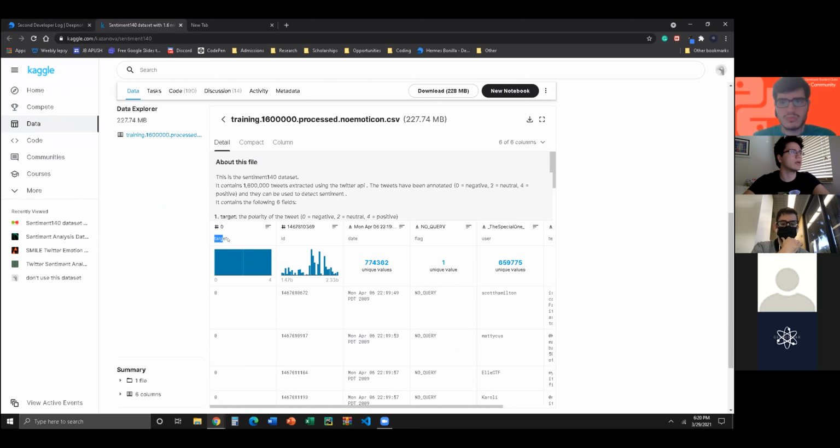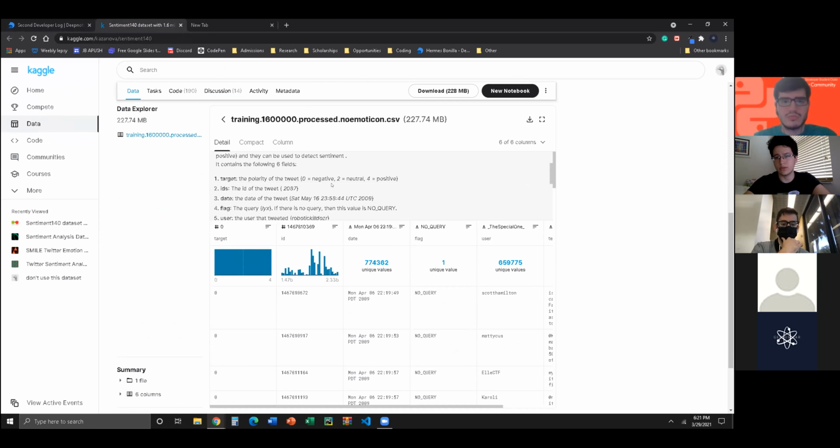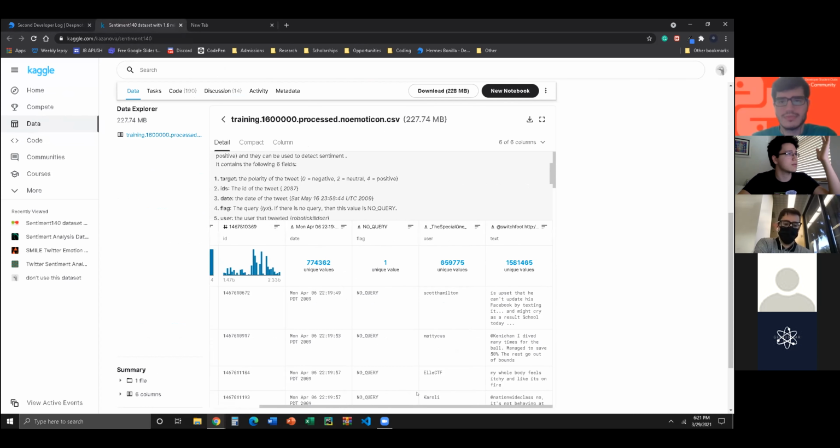But here they have the target, which is the polarity of the tweet. So 0 is negative, 2 is neutral, and 4 is positive. That's just a choice that they made. And then you have all these other ones. So really all we're looking for is the target, because we want to know the sentiment of that sentence.